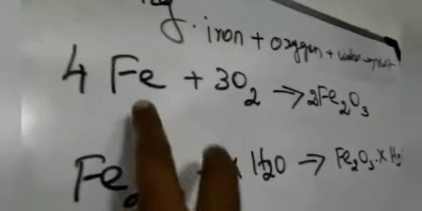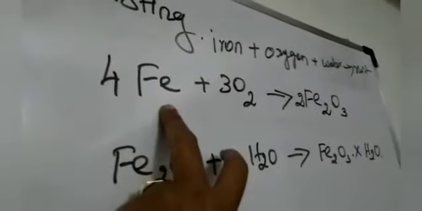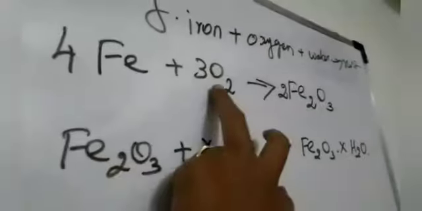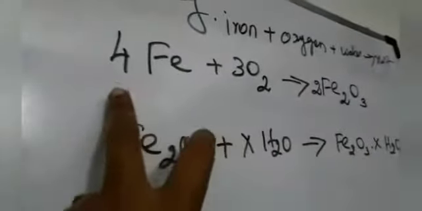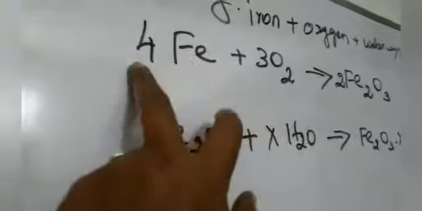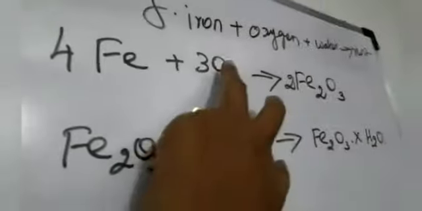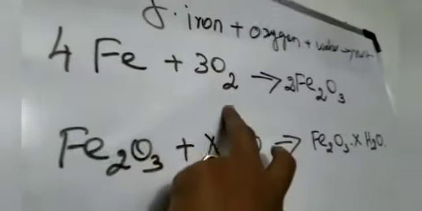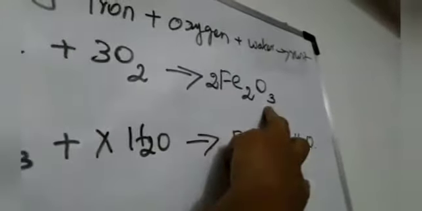Okay, so here I will take the iron. Iron formula is Fe. Iron is mixed with oxygen to form iron oxide. Okay, here how many Fe? That means iron 4 molecules. Okay, so here check 2 into 2, 4. Next, here how many oxygen? 3 into 2, 6 oxygen. Here also this 2 into this 3. How much? 6. Okay, that's okay.